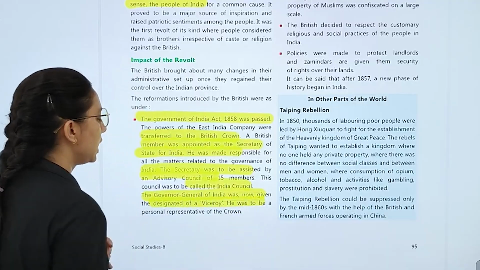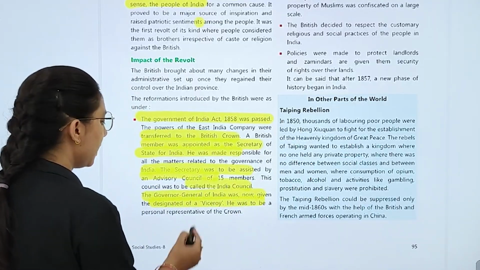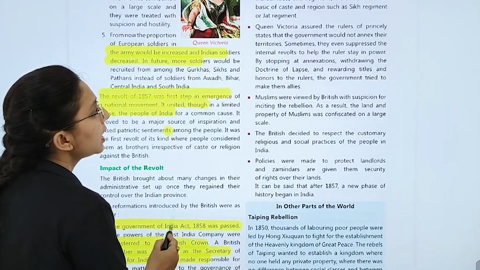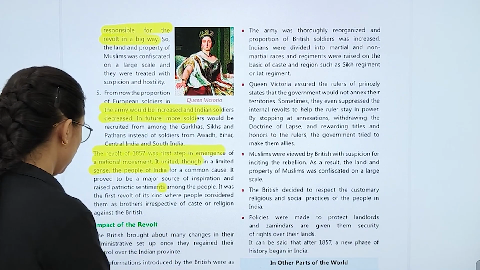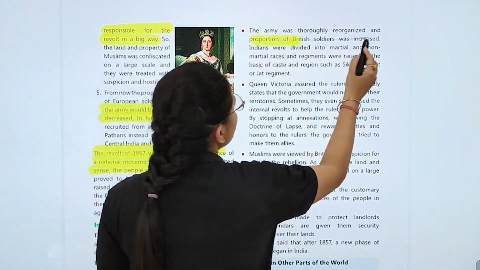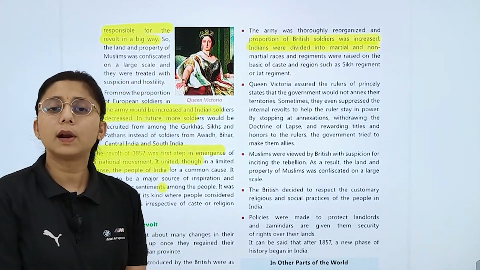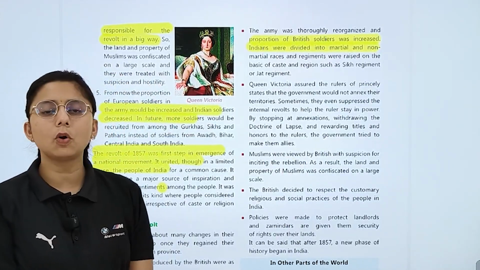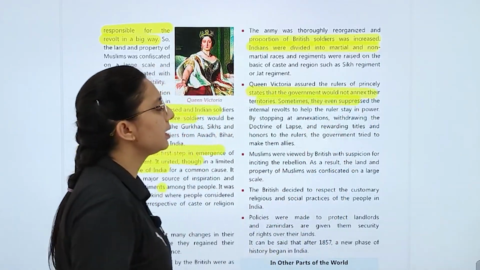Governor General of India was now given the designation of Viceroy. He was to be the personal representative. क्या बोला गया? ये personal representative होगा. Right. जो आर्मी थी, it was reorganized and the proportion of British soldiers was increased. Indians were divided into martial and non-martial races, right? And afterward, Queen Victoria, what happened? She was a ruler of princely states, and the government would not annex their territory.